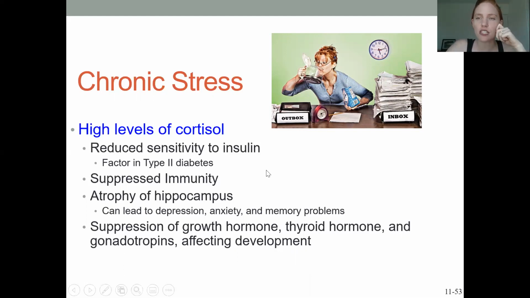If you're less sensitive to insulin, you're unable to get the transporters to bring the glucose into the cells, and that's what type 2 diabetes is. Not good. We've also mentioned that it suppresses your immune system, so this is especially important nowadays. Make sure you try to get your nice sleep and relax.